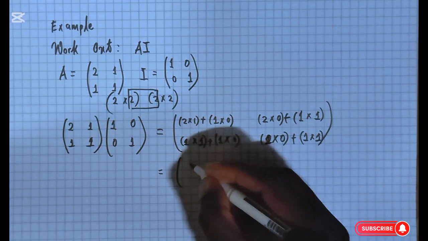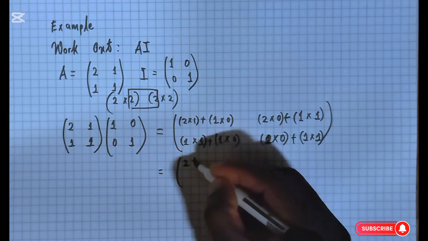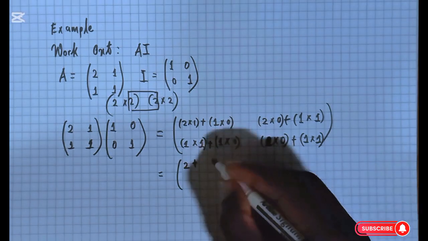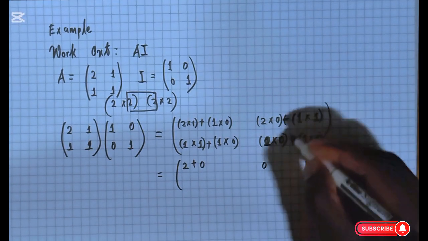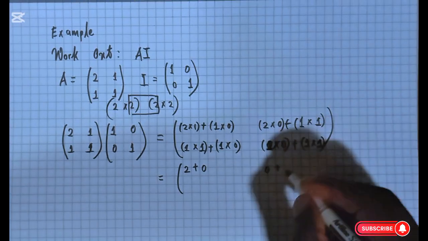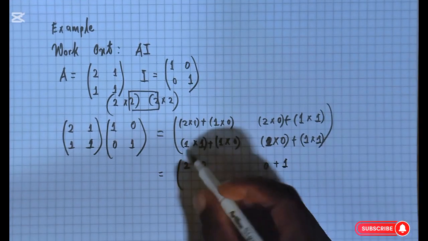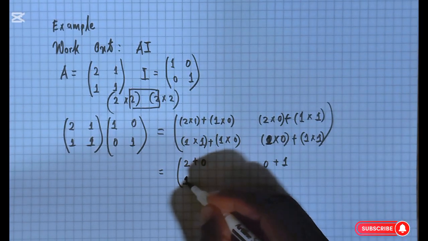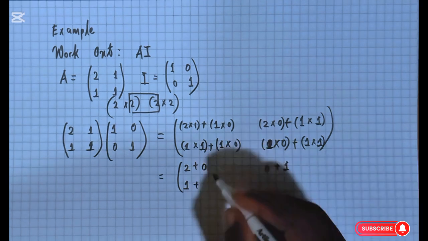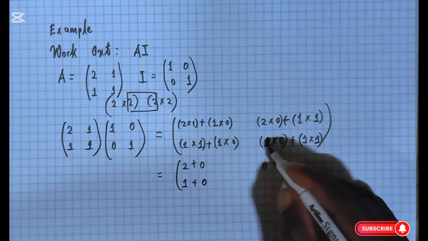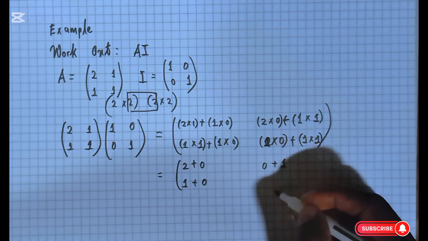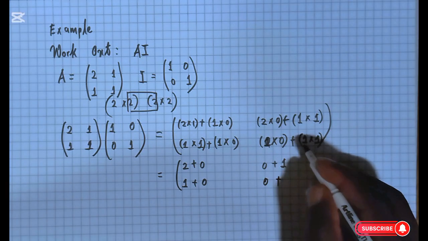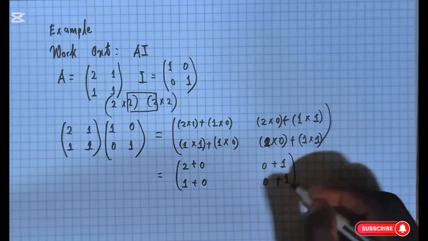So 2 times 1 is going to be 2, plus 1 times 0 will be 0. 2 times 0 here will be 0, plus 1 times 1 will be 1. Then 1 times 1 will be 1, plus 1 times 0 will be 0. And then 1 times 0 will be 0, plus 1 times 1 will be 1.